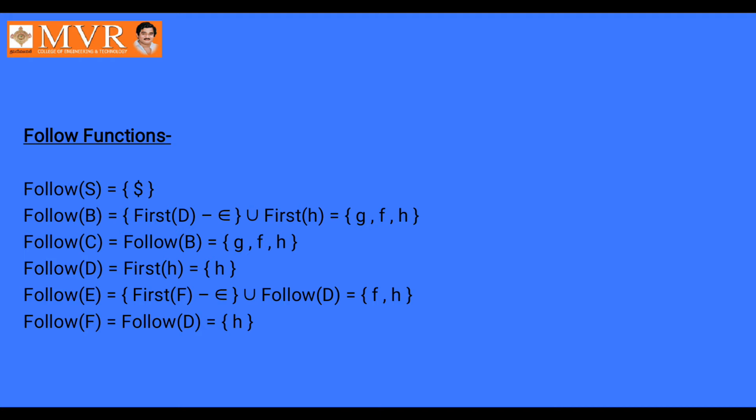And follow of E, again following the third rule, that is first of F minus epsilon union follow of D, that is the third rule. In the entire problem, follow of B and follow of E follow the third rule. In the first line, follow of S is rule 1. And in the third line, follow of C is rule 2. If you know well the different rules under first and follow, you can easily solve the problem. This is not that difficult; if you observe, then you can understand easily.